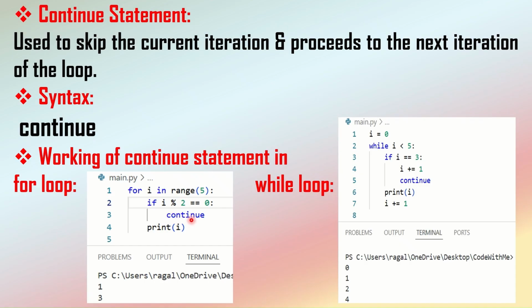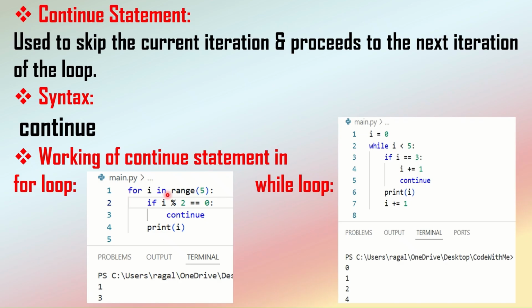For that I have used the continue keyword, and after this if conditional statement I'm printing the value of i. So whenever the i value becomes 0, 0 divided by 2 is equal to 0, so the condition is satisfied. It skips the iteration, so that means the value of i will not be printed here. It moves on to the next iteration.